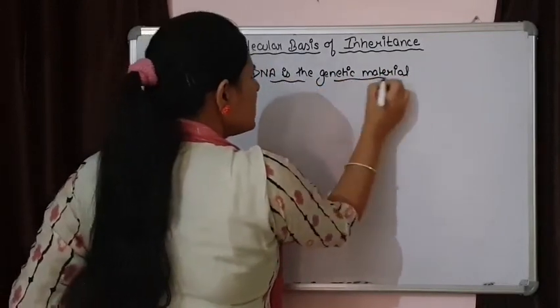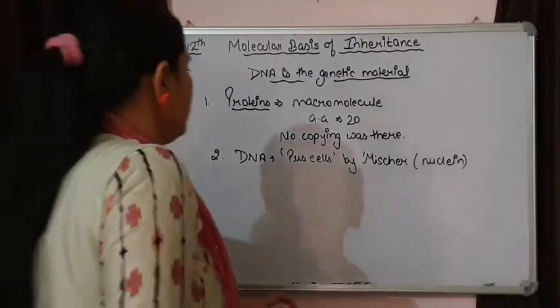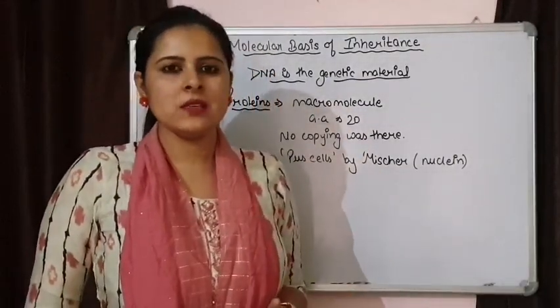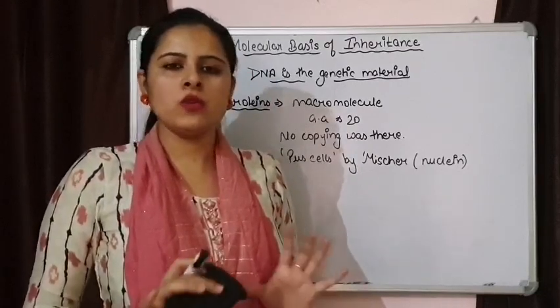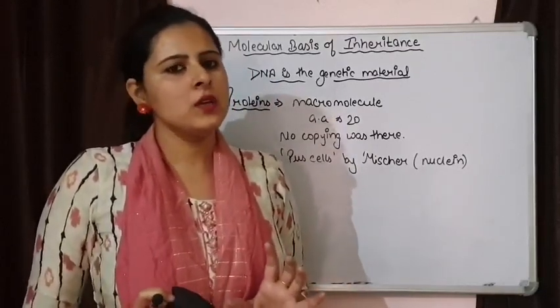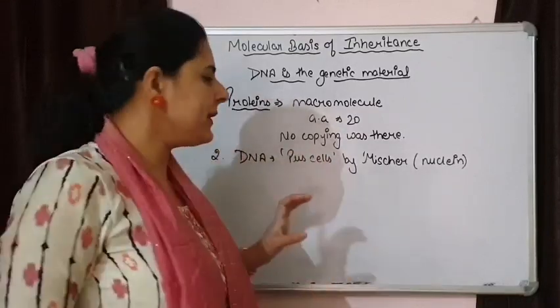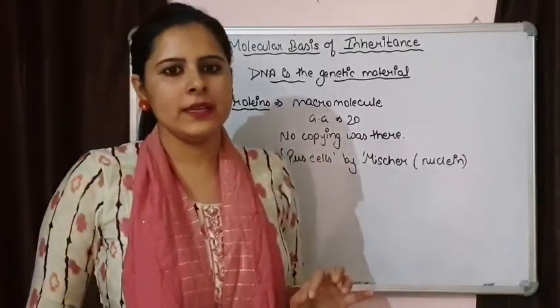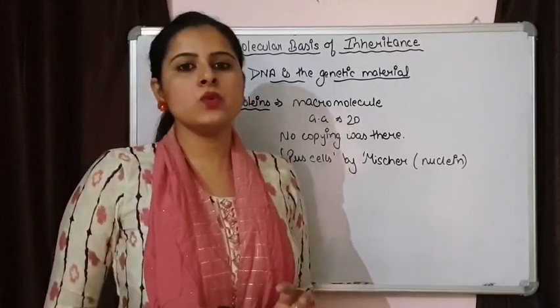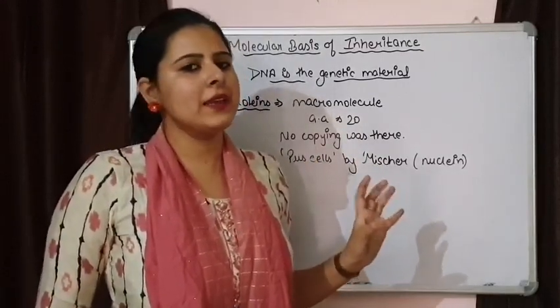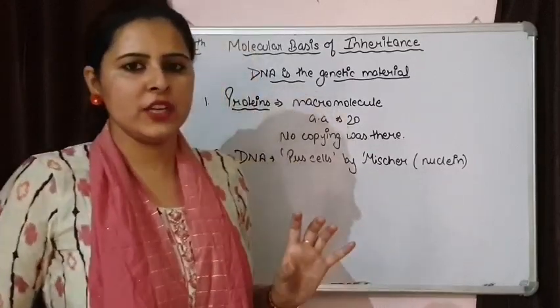While working on this, DNA is present in all the somatic cells, plus an equal amount of DNA is present in all the somatic cells. So all the characteristics were completely fulfilled by DNA. Now different experiments were done to get the proof that DNA is acting as the genetic material.